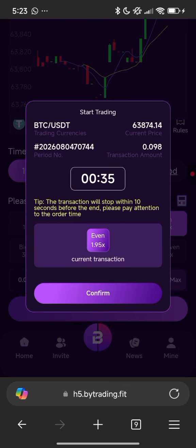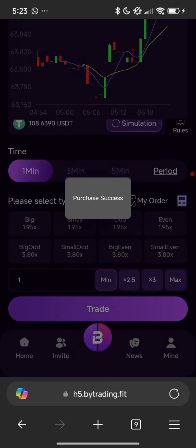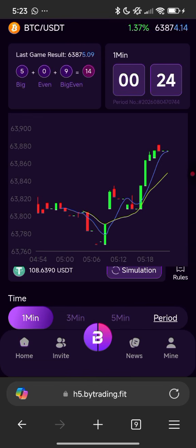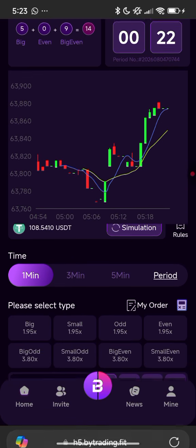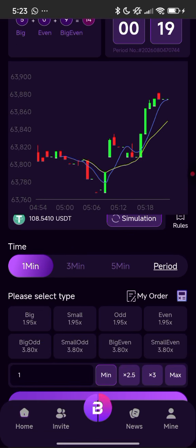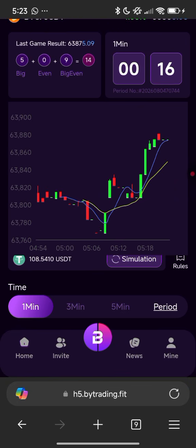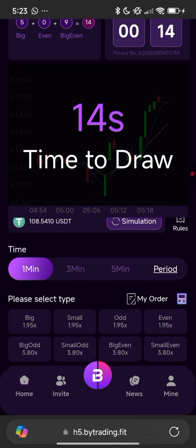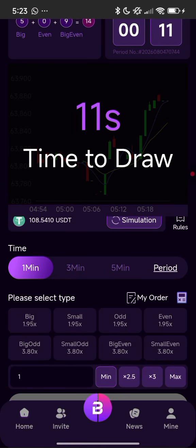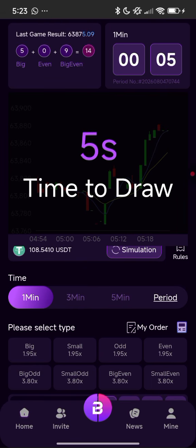Now once I click on trade, we have to confirm it. You can see this is how it looks like. So we're going to confirm it once again. Purchase success. So make sure you see that purchase success for easy access. So this is the trading time is counting. You can see my balance has reduced to 0.85. Now we have 16 seconds countdown. Now closely look at the balance here. You can see 0.854 USDT. Alright, let's see how it goes.